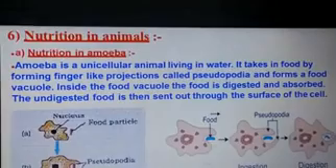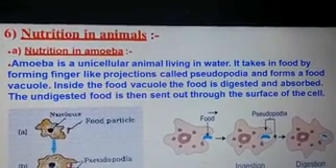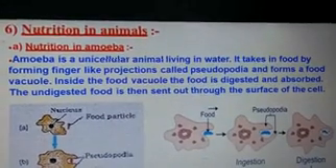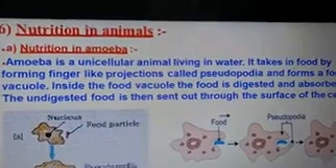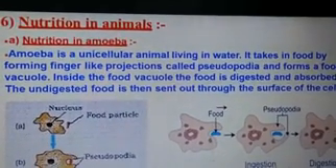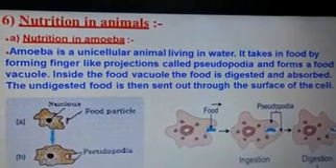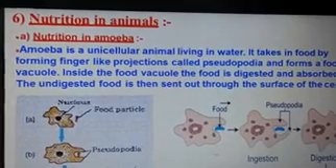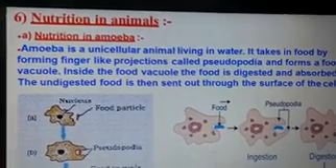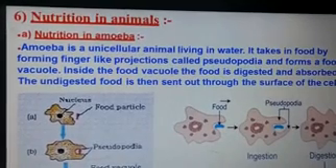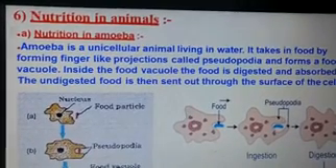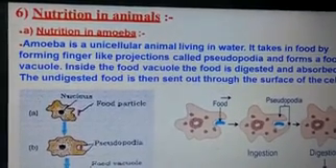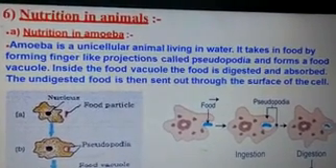Now we will discuss how nutrition takes place in animals. Here we are taking the example of amoeba. Nutrition in amoeba. Amoeba is a unicellular animal living in water. It takes in food by forming finger-like projections called pseudopodia and forms a food vacuole. Inside the food vacuole, the food is digested and absorbed. The undigested food is then sent out through the surface of the cell.